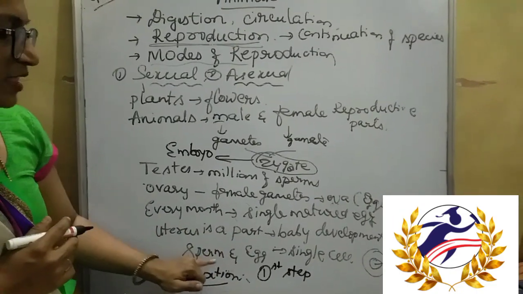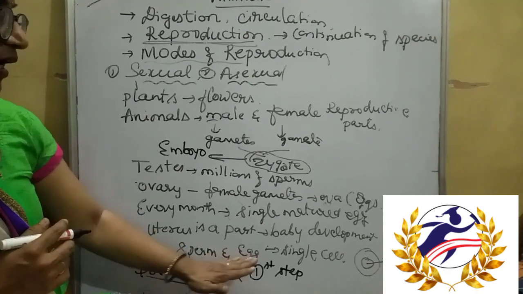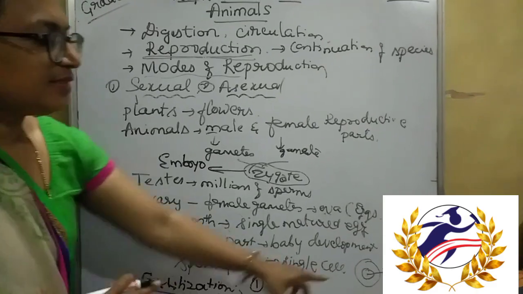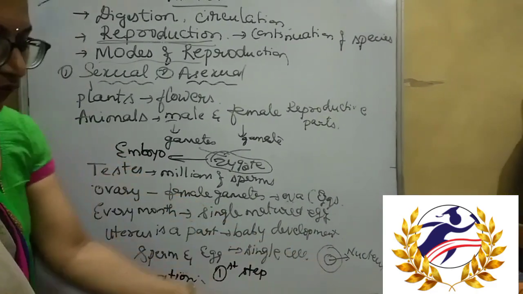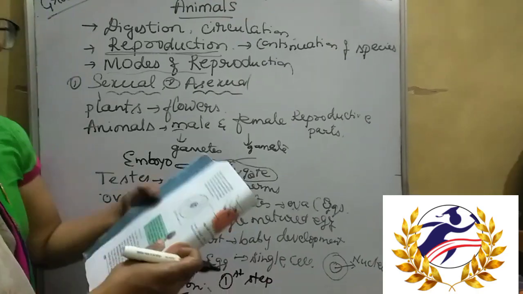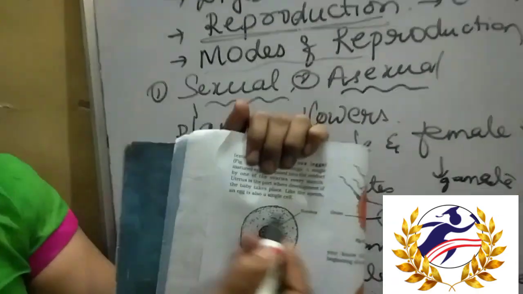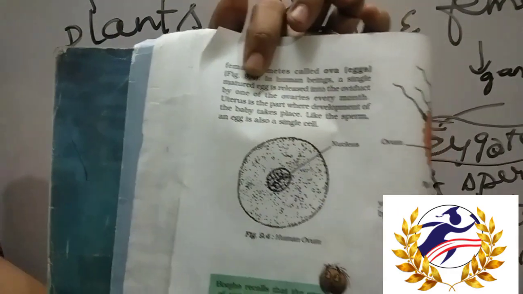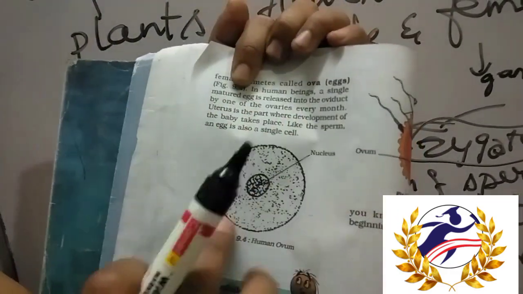Sperm and egg are both single-celled. Roughly, I wrote the structure of an egg cell. Here you can see the human ovum. In plural form it is called ova. It contains a nucleus. So this is the structure of the human egg cell, the female egg cell, and this is the structure of the male sperm.